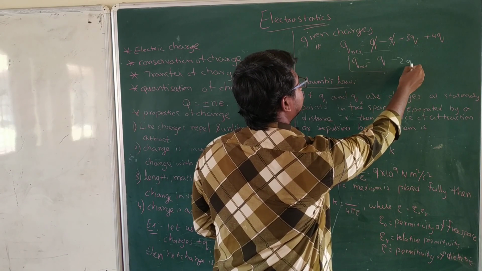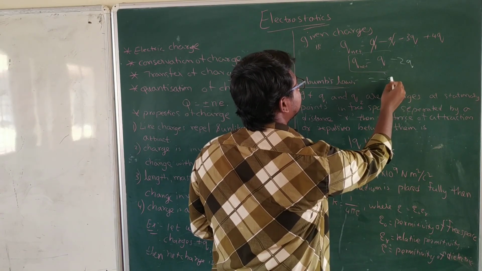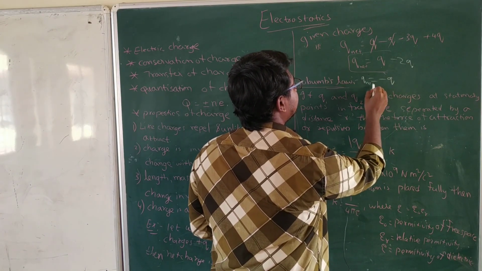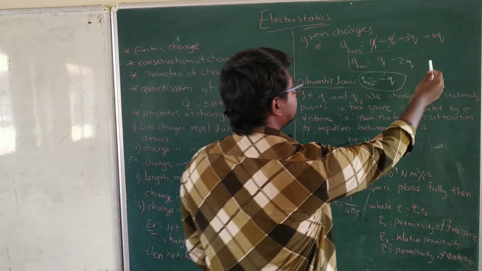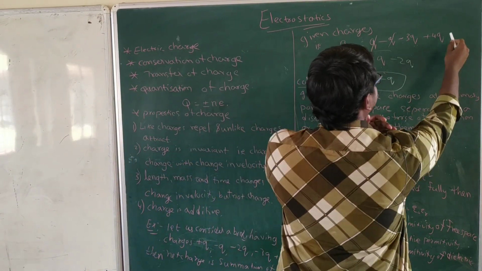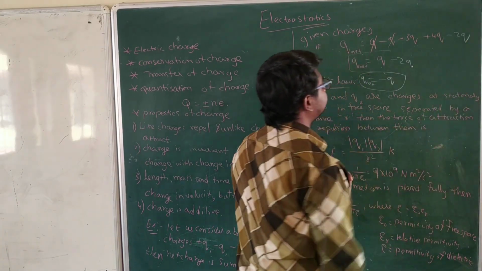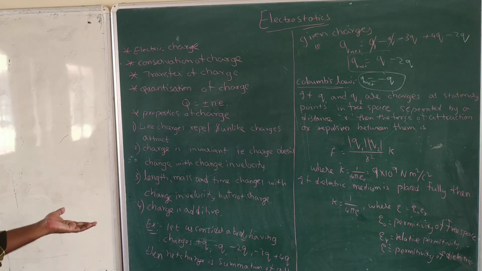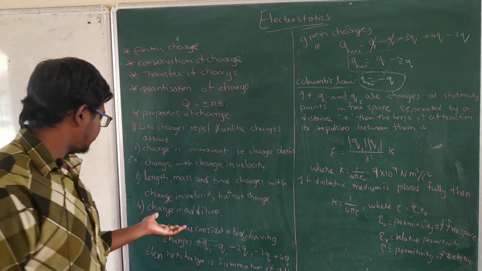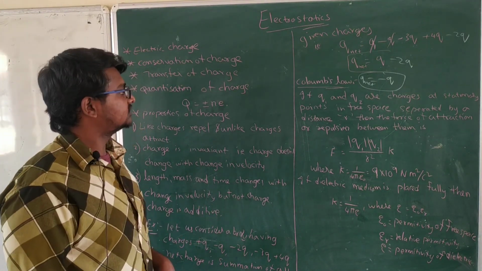Q minus 2q equals minus q. That's it. Q net is equal to minus q. Here also we have to add that minus 2q. Fine. That's it. This is all. This is nothing but called the additive property of the charges.